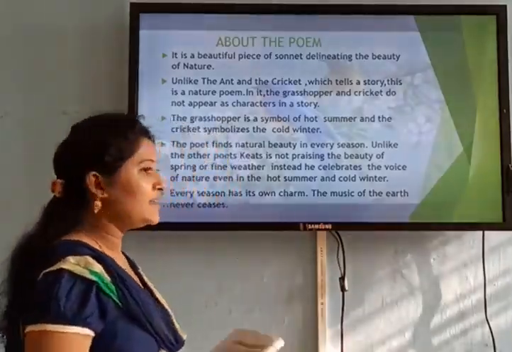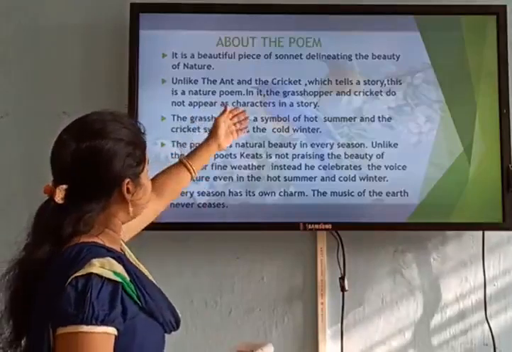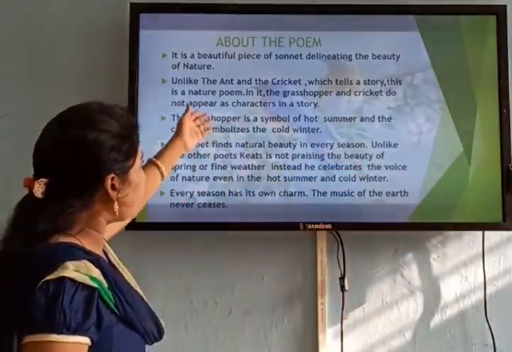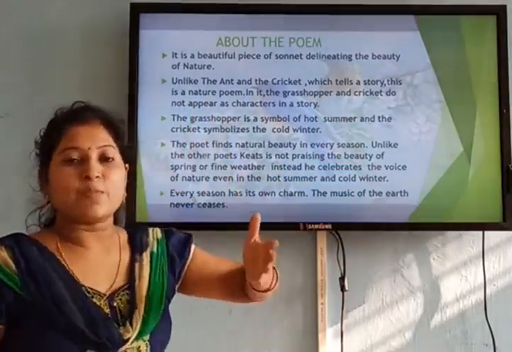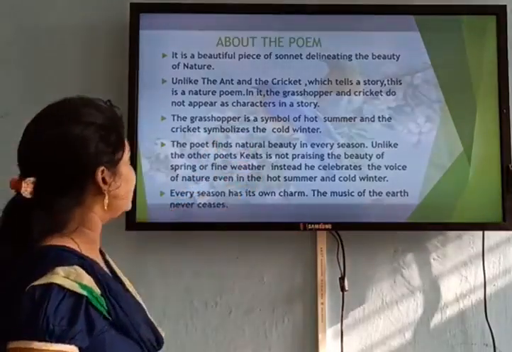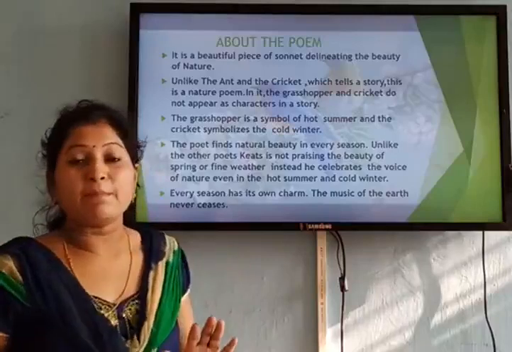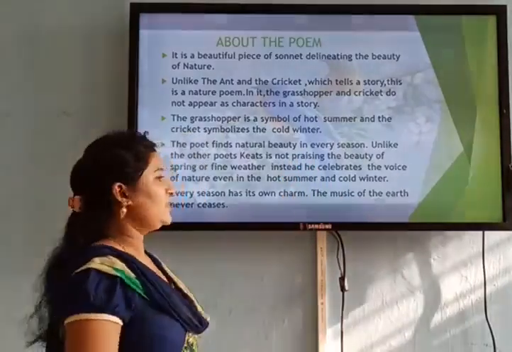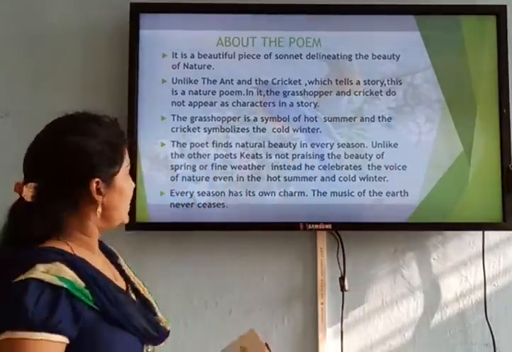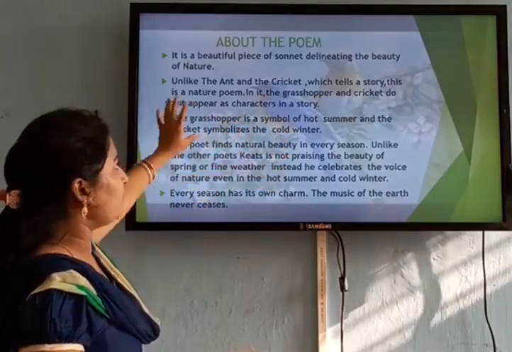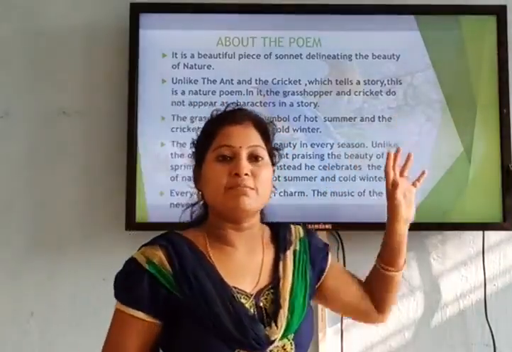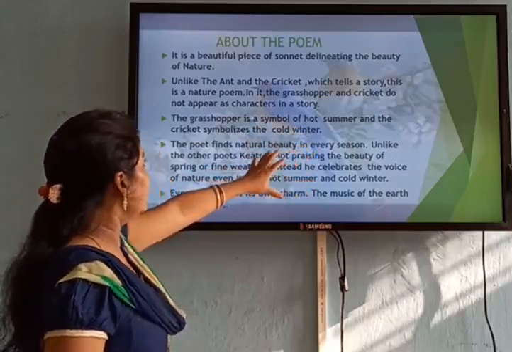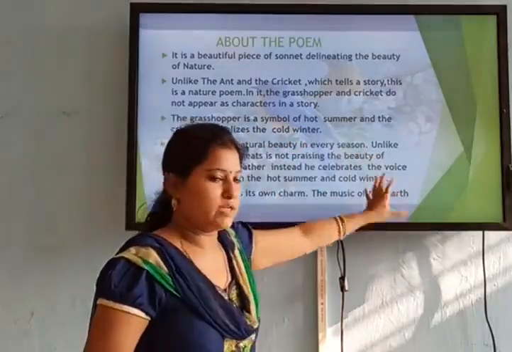Being a nature poem, it is unlike The Ant and the Cricket, which you have already read. That poem tells you a story, and this is a nature poem, completely different. In The Ant and the Cricket, both were shown as characters, but here the grasshopper and cricket don't appear as characters in a story; rather, they are symbols in this poem. The grasshopper is a symbol of hot summer and the cricket symbolizes the cold winter.